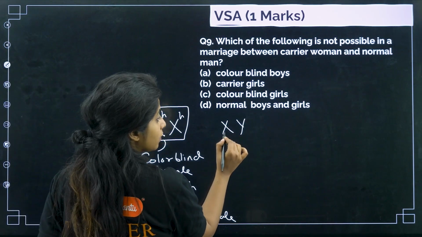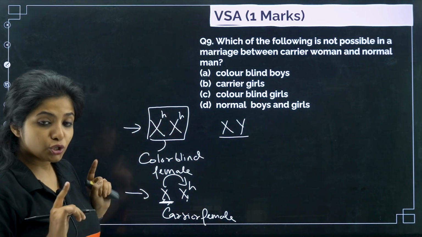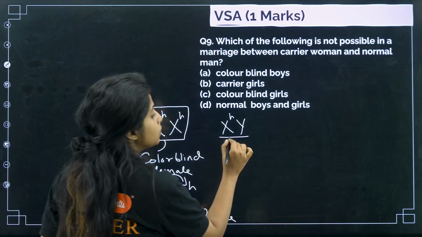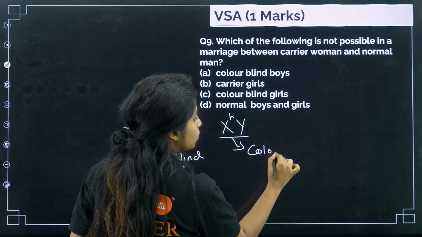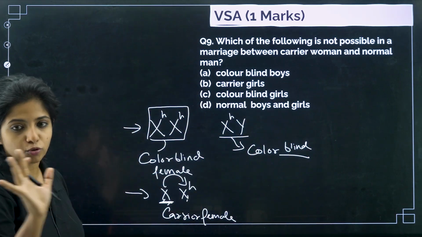Now, on the other hand, in the case of male, they just have one X chromosome. So, if this X chromosome is affected, then this male has no choice but to be colorblind itself, because there is no one to overshadow the effect of the X chromosome anyways.